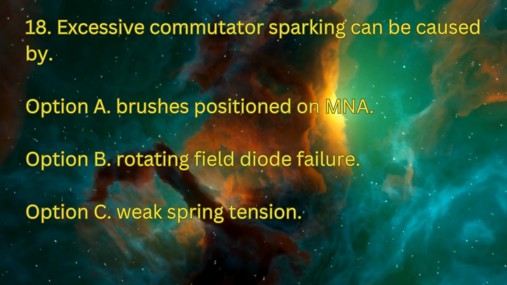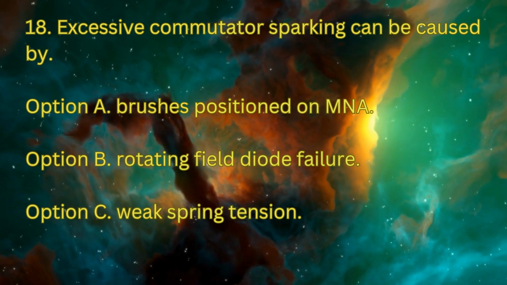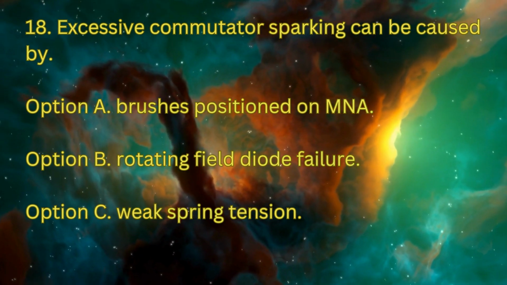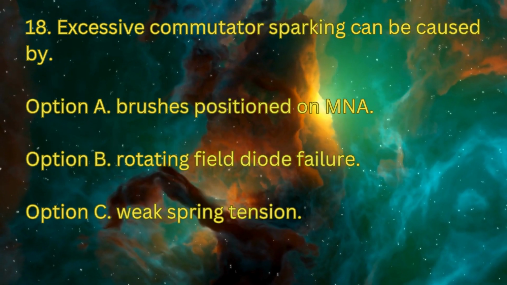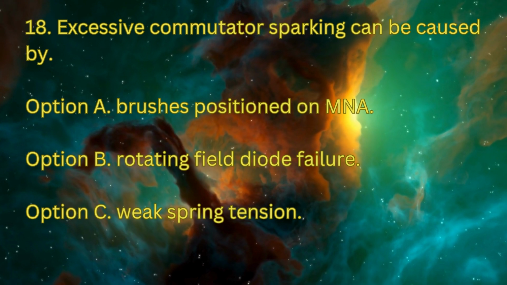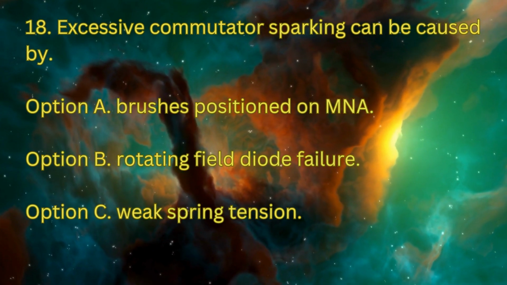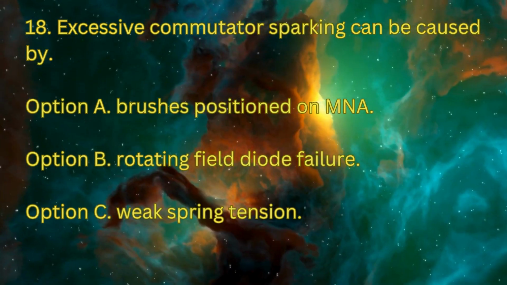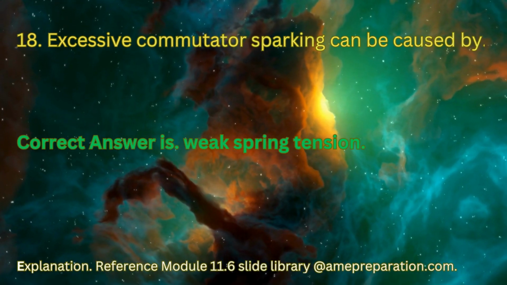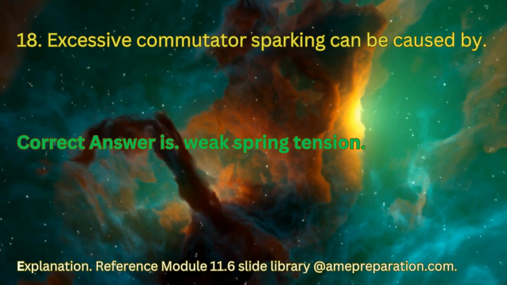Question number 18. Excessive commutator sparking can be caused by: option A, brushes positioned incorrectly; option B, rotating field diode failure; option C, weak spring tension. The correct answer is weak spring tension.